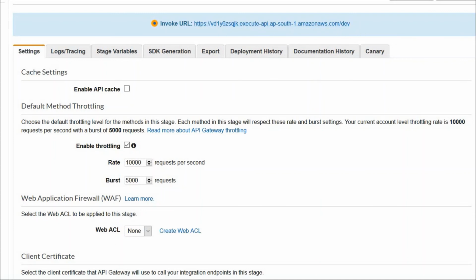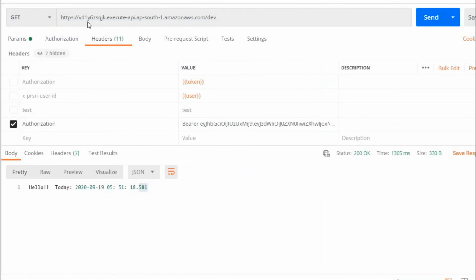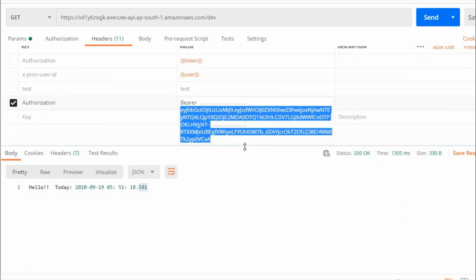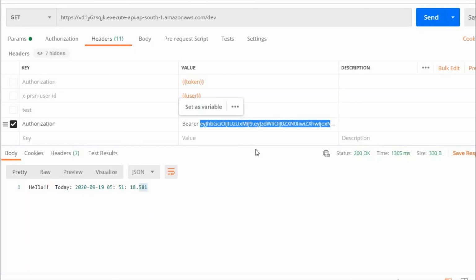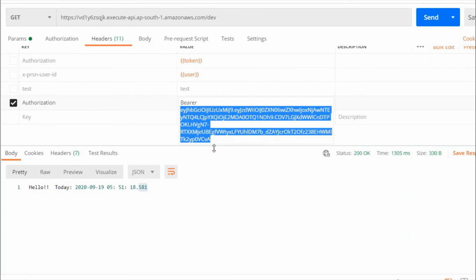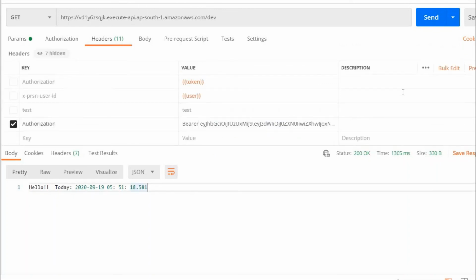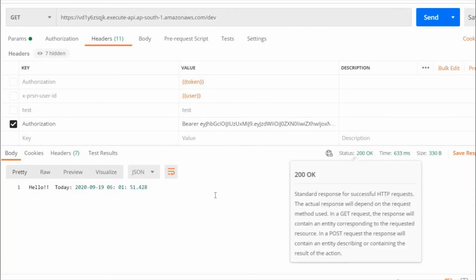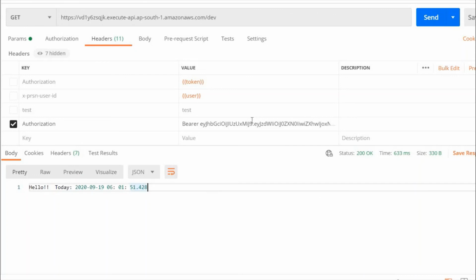Okay, this is the endpoint to API gateway, and I'll paste the token here. Very much clear on the token. Okay, I have taken the token. Now I'll do send. Yes, so it has passed through. I got a 200 response back. So the token is working fine.